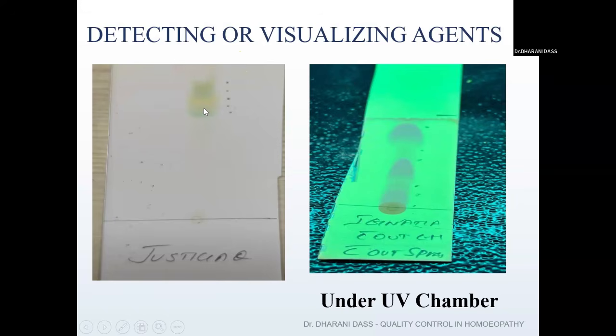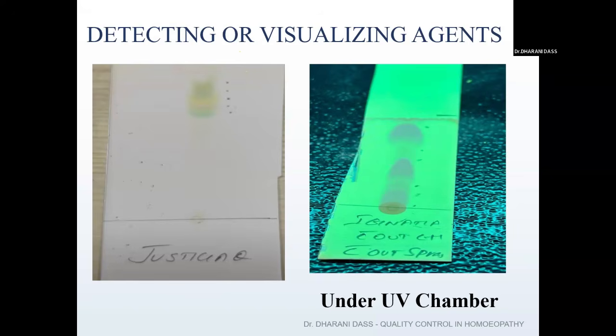So how the calculation will be: RF value equals the distance traveled by the solute divided by the distance traveled by the solvent. That means for all the spots the distance traveled by the solvent is 10 centimeter, but for each spot the distance traveled by the solute will be varying. For example, 6 by 10, or 7 by 10, or 8 by 10. So we need to calculate. Your values will be 0.6, 0.7, 0.8, like that you will get a value. So always your RF value will be between 0 and 1. It will not be beyond 1.